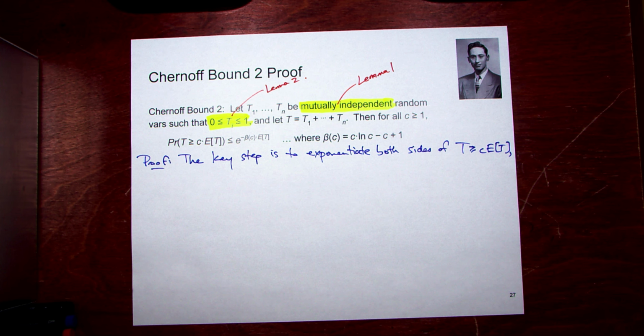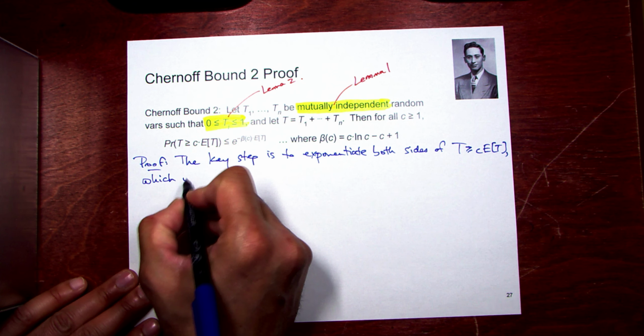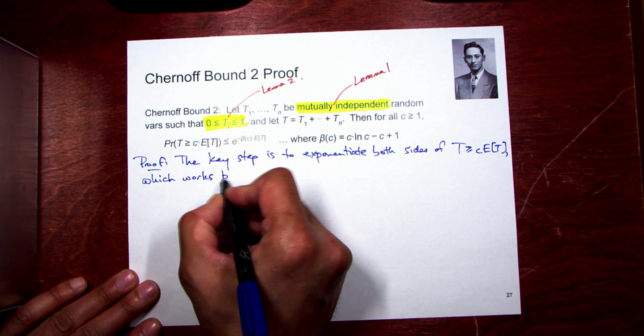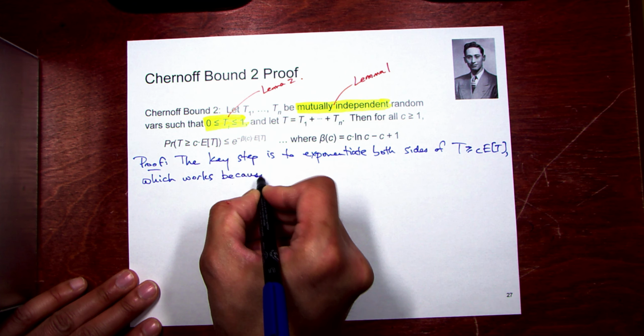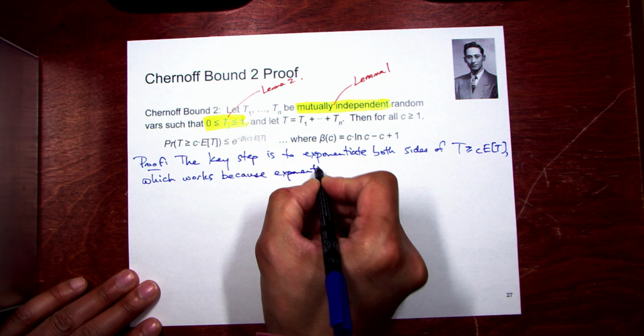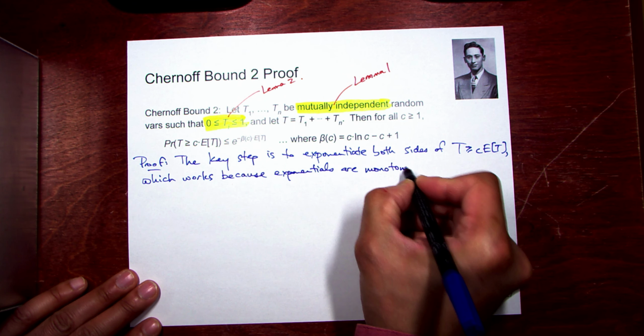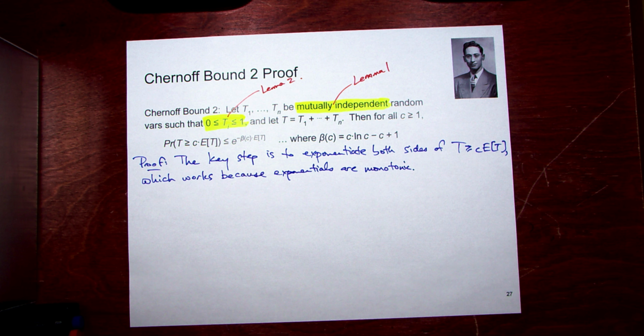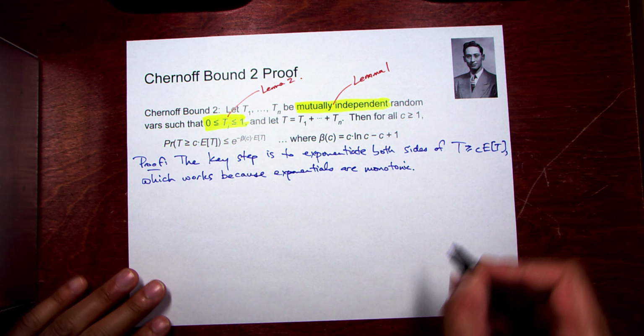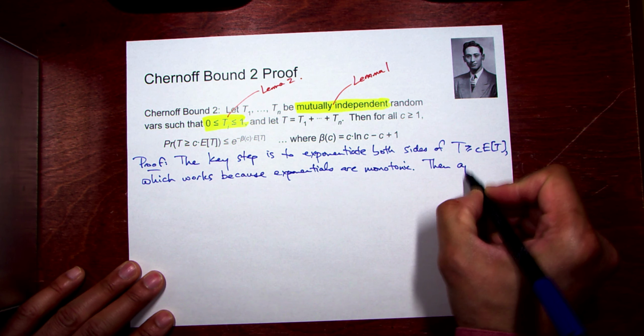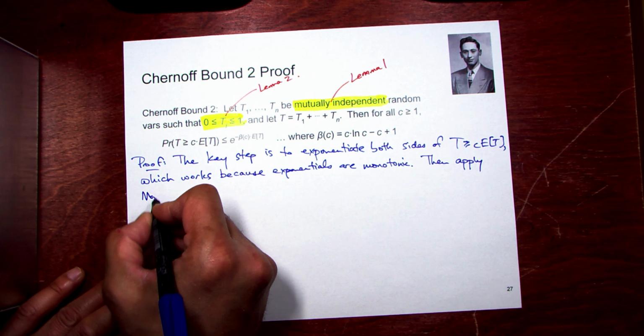Okay, so they obey when you apply the function to both sides. Exponentials are monotonic. When I say monotonic, I mean a is less than b implies that f at a is less than f at b. That's what monotonic means. The rest is the same as what we did for Chebyshev, and that's we apply Markov's inequality.